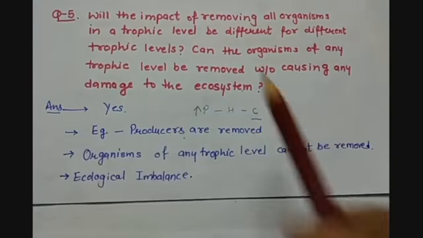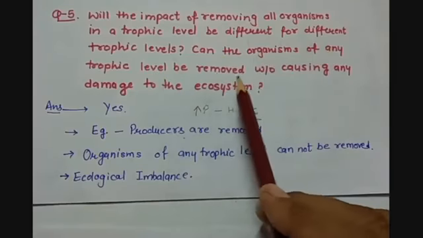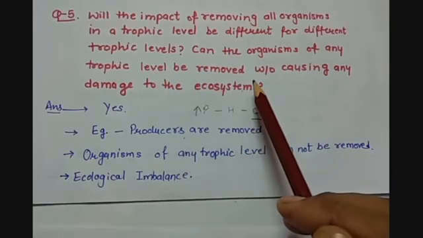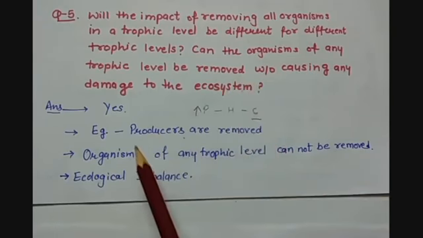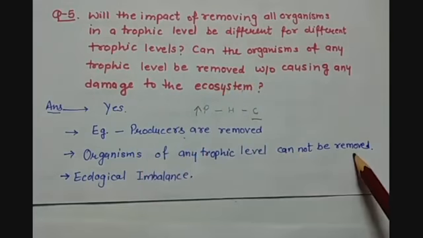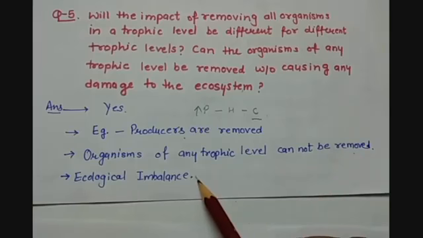Now let us move on to the second part of the question. It says, can the organism of any trophic level be removed without causing any damage to the ecosystem? So the answer is no. Organisms of any trophic level cannot be removed because if we do this, then ecological imbalance will take place.